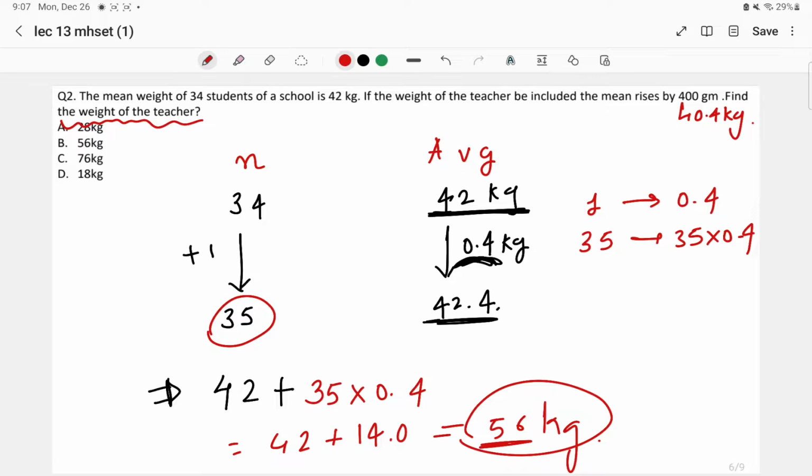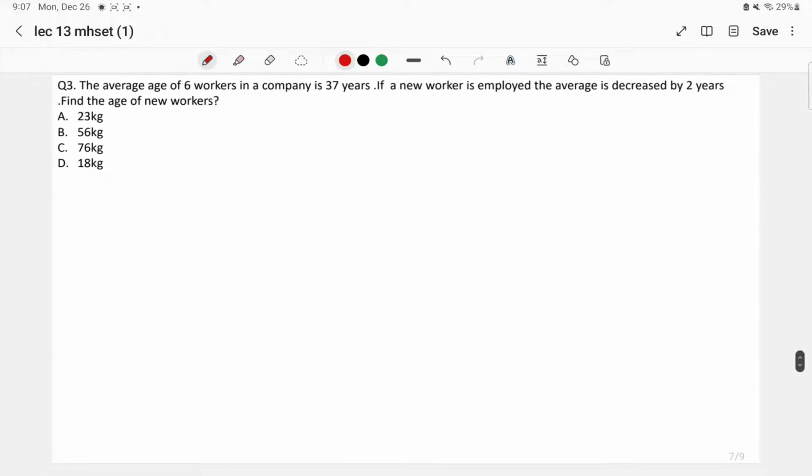42. The increment could be of any amount, 0.1, 0.2, 0.3, whatever. If the person who is coming brings something extra, that extra quantity will be distributed among everyone. Keep in mind, whatever extra quantity the new upcoming person is bringing, that particular extra quantity is going to be distributed among all the people over there. Okay, so this was the question.